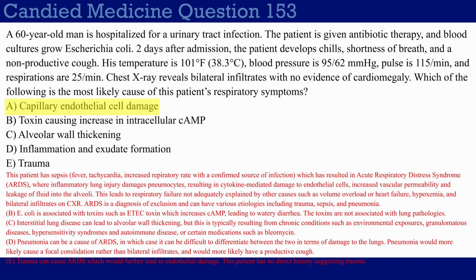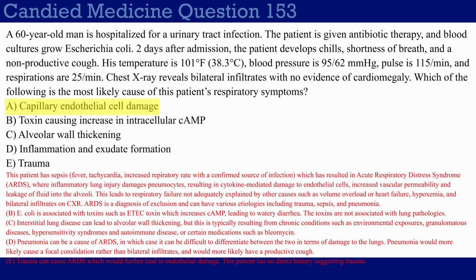Choice D, inflammation and exudate formation. This is just referring to pneumonia. And as I already mentioned, pneumonia and infections in general can also cause ARDS. Now, I think it's doubtful that USMLE will ever ask you a pneumonia question and ask you to be able to differentiate between pneumonia and ARDS in terms of what damage it's actually causing to the lungs. Because when pneumonia causes ARDS, it's kind of both happening at the same time, right? You both have the bacteria in there causing whatever direct damage it has to the lungs, and that will further lead to inflammation, which can cause ARDS, which makes it even worse.